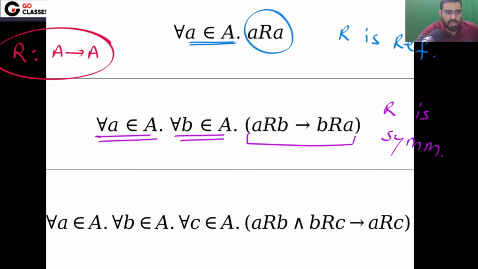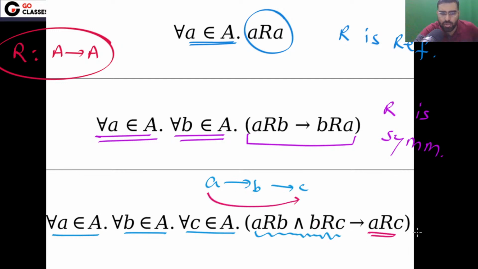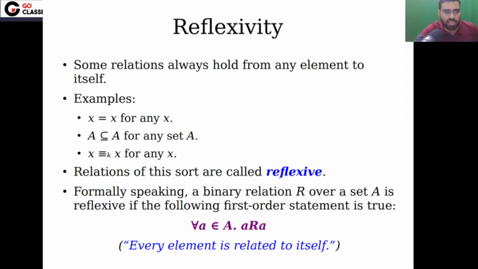Now the last: for all A, B, C, if A is related to B and B is related to C, then A should be related to C. This is called the transitive property, so we say that R is transitive. So very simple, these are the types of relation. I hope you understood.